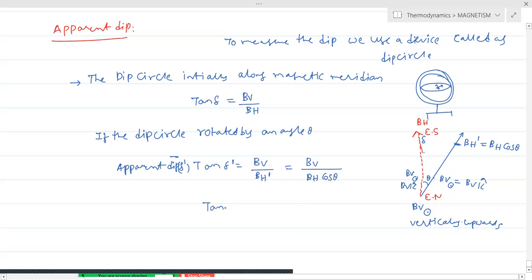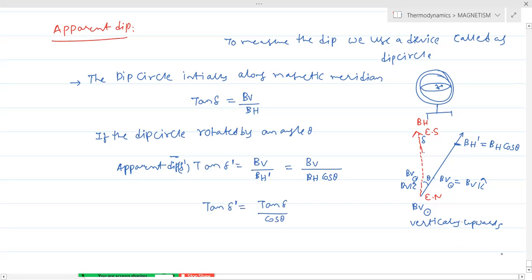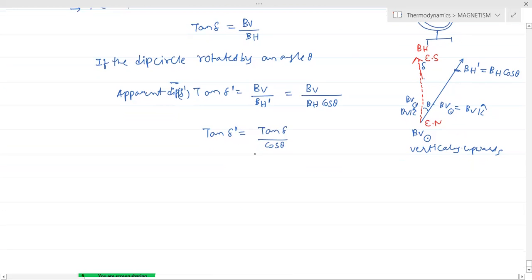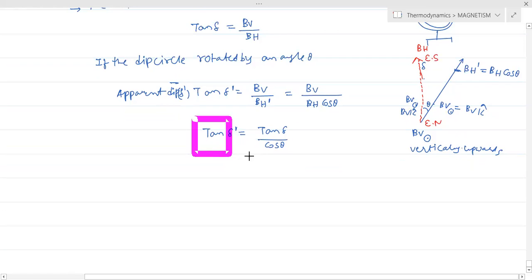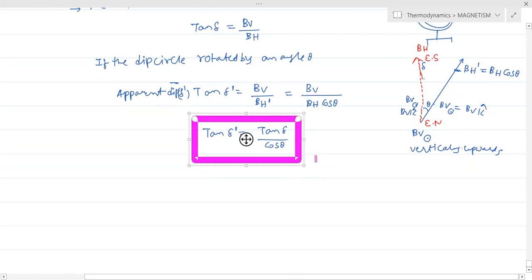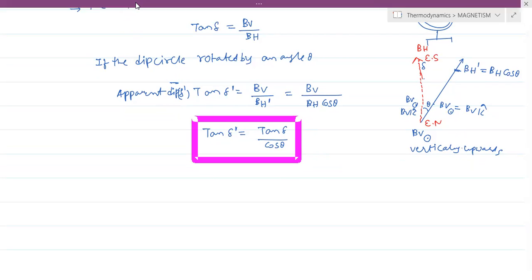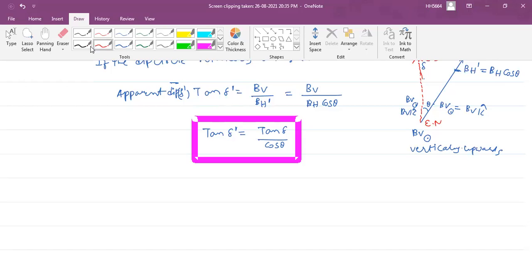So the most important thing is tan delta dash is equivalent to tan delta by cos theta, because BV by BH is tan delta. And this is a very important, very popular relation. Tan delta dash equals tan delta by cos theta. Now we will analyze the parameters.